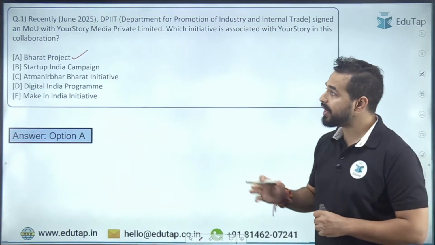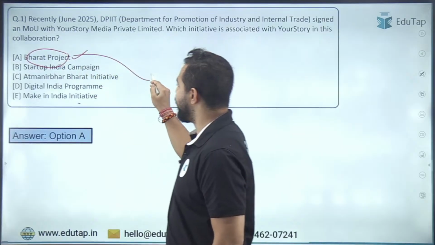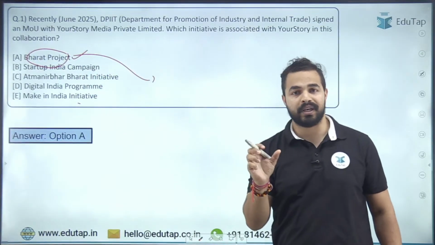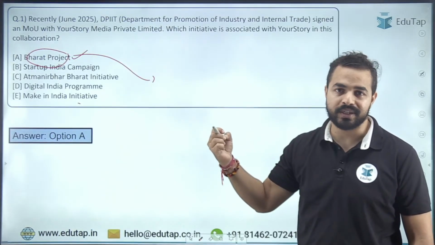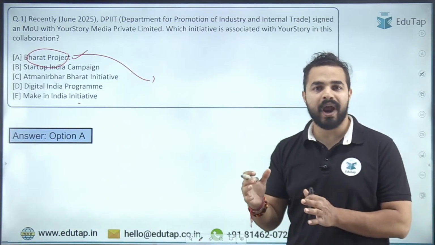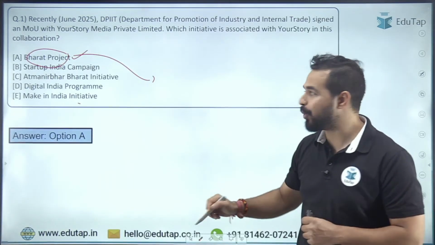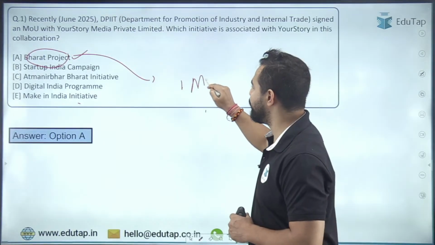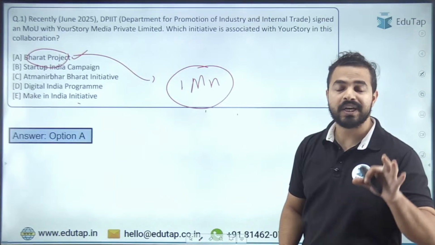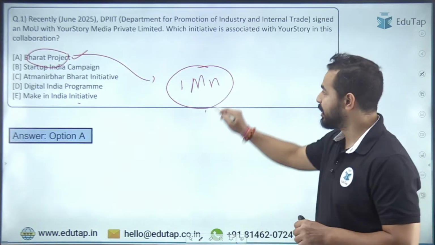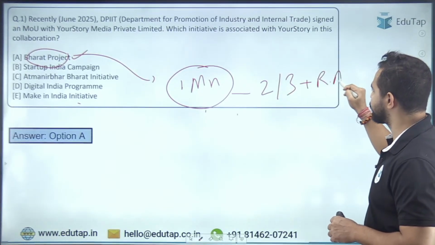Okay. So guys, अगर हम बात करते हैं भारत प्रोजेक्ट की, can anybody tell me that what exactly is that figure of the people whom we will be empowering under the Bharat project regarding entrepreneurship and startup ecosystem? What exactly is that value? That value is 1 million people. 1 million people. And under this, what are the different areas we will be focusing here? We will be focusing on tier 2, tier 3 cities along with the rural areas.